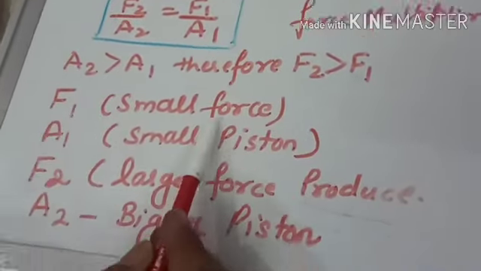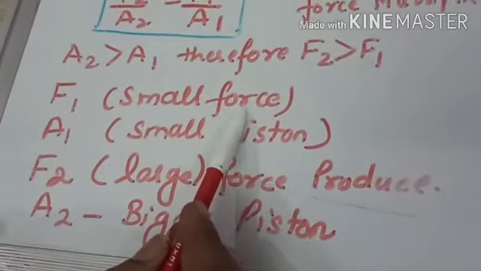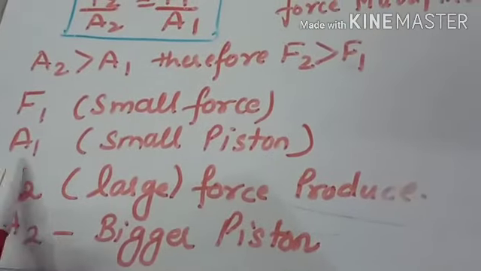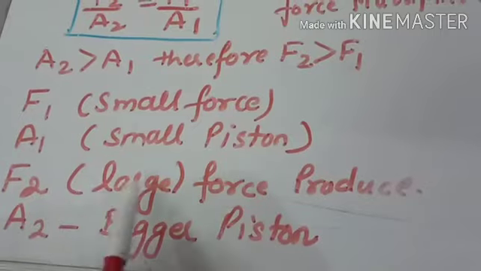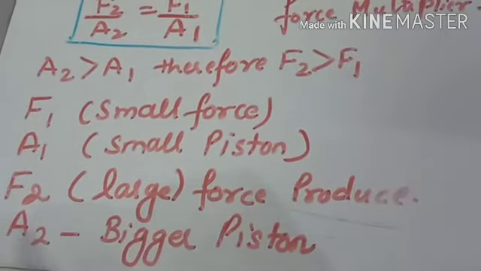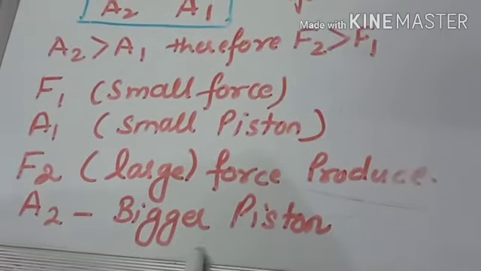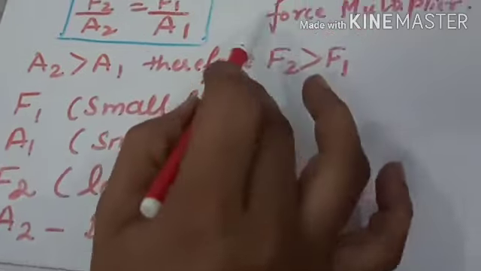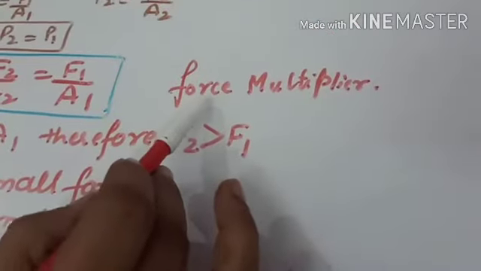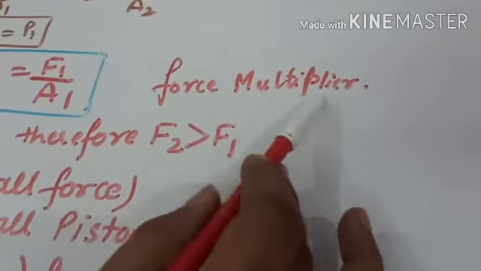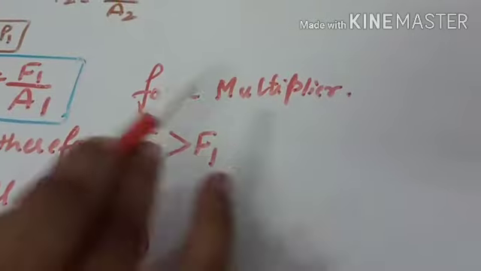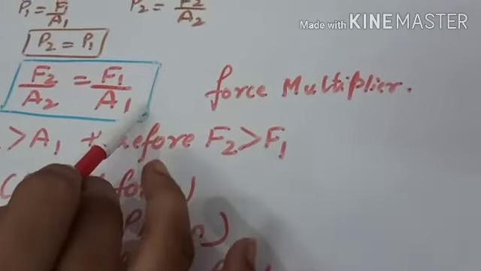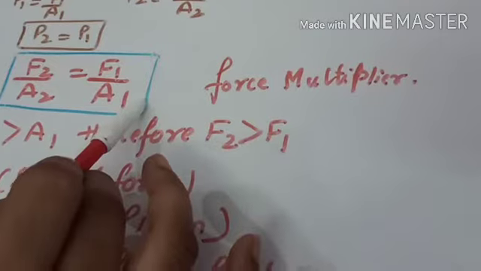F1 is a small force we have applied on the small piston A1. F2 is a large force produced on the bigger piston A2. Now this is the hydraulic machine principle, which acts as a force multiplier. So you will be using this formula in the numericals also.